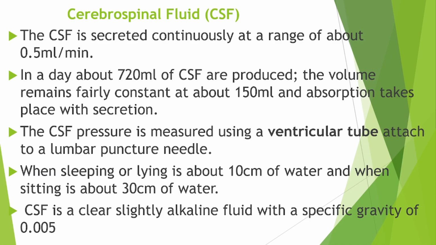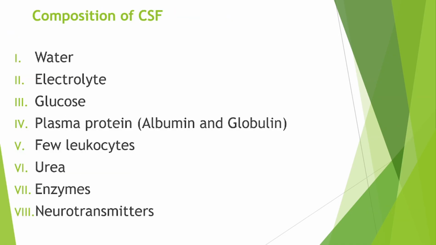The CSF is a clear, colorless, slightly alkaline fluid with a specific gravity of 1.005.